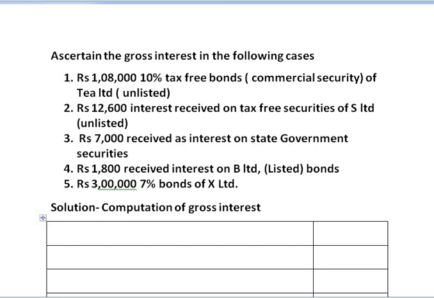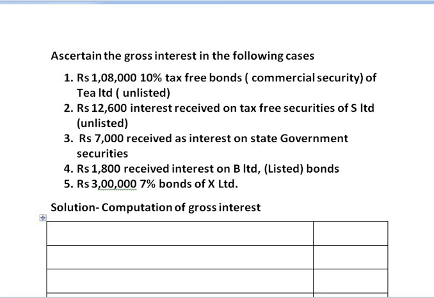In today's class, we are going to solve some problems on computation of gross interest on different securities given to us. So the question is, ascertain the gross interest in the following cases. First, rupees 1,08,000 10% tax free bonds which are commercial securities of T Limited which are unlisted.